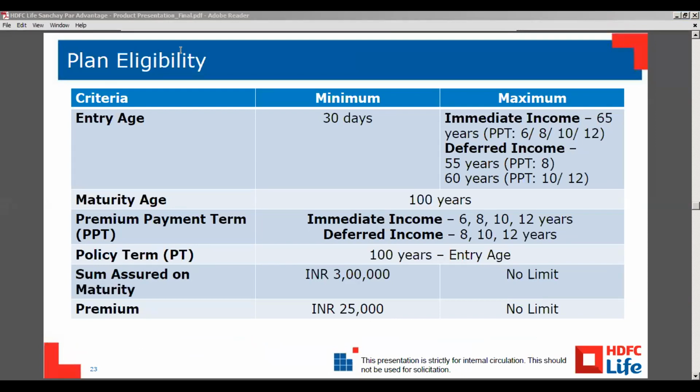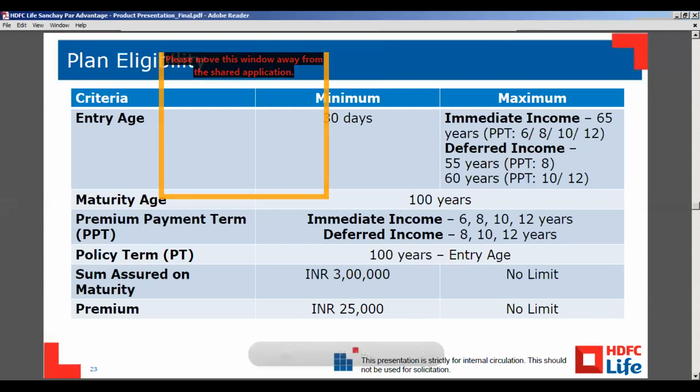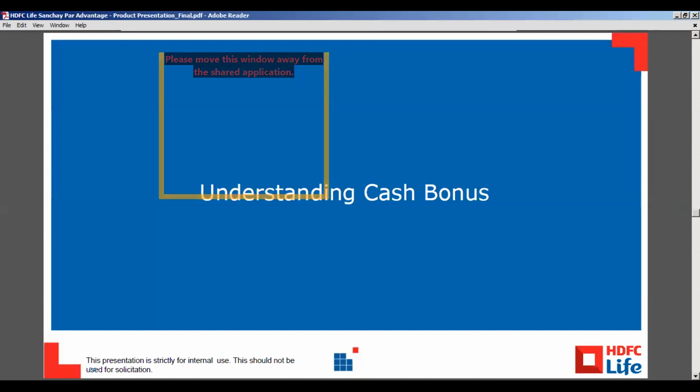If the customer is choosing lifelong, maturity is 100 years. Customer can also choose a fixed term side by side, if the customer doesn't want to go with the lifelong option. So the customer can take a 30 to 40 years fixed term option.